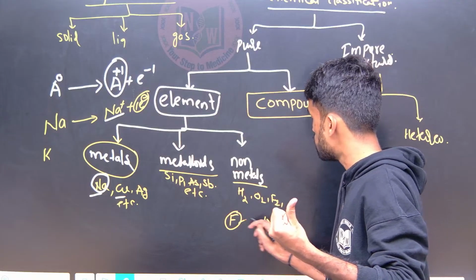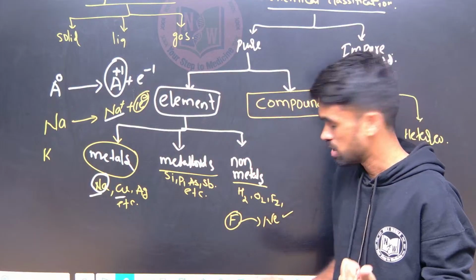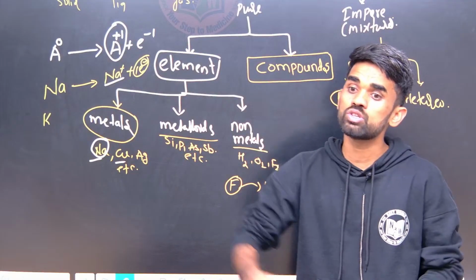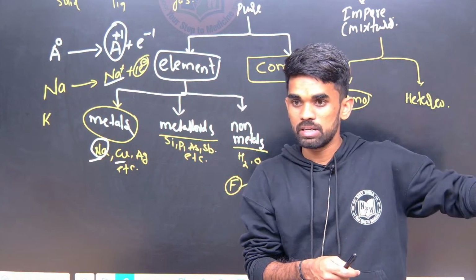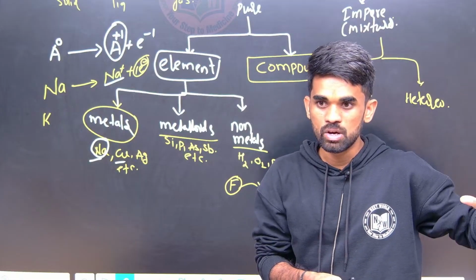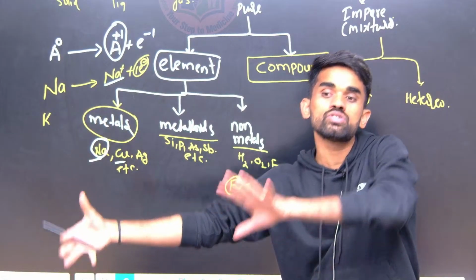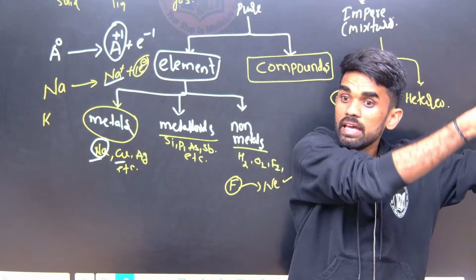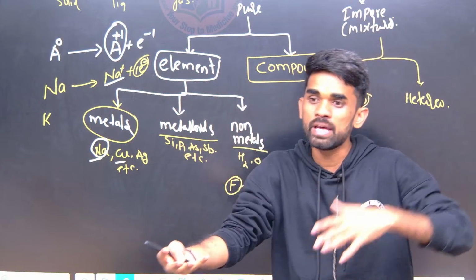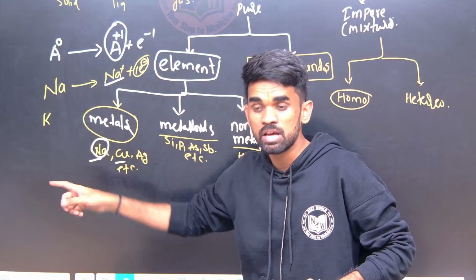By gaining one more electron, this fluorine will get a neon gas configuration. Why am I talking about neon gas? Those are 18th group elements, noble gases, inert gases, those are stable gases. So all the other elements in the periodic table always tend to attain this inert gas, noble gas configuration by either losing electrons or gaining electrons. See sodium, all alkali metals lose their electron.